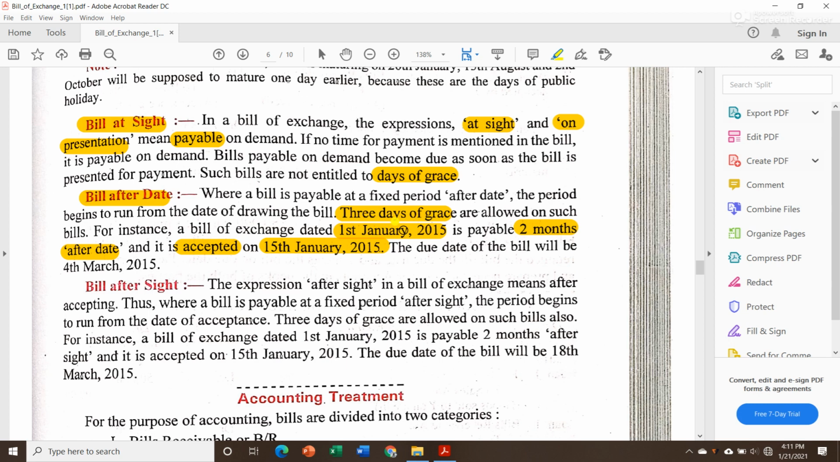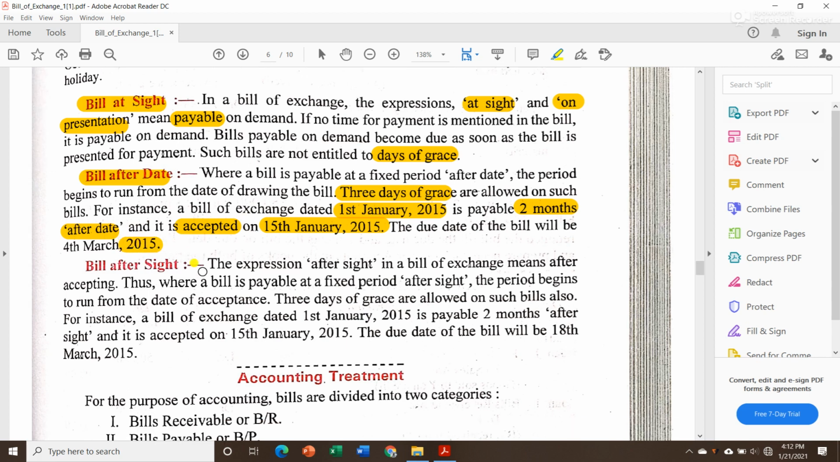So when we count from 1st January for 2 months, it will be 1st February, 1st March, plus 3 days of grace: 2nd March, 3rd March, then 4th March will become the due date for this payment. Now there is another term, bill after sight. This is not included in your syllabus, but still you can understand what is meant by bill after sight.